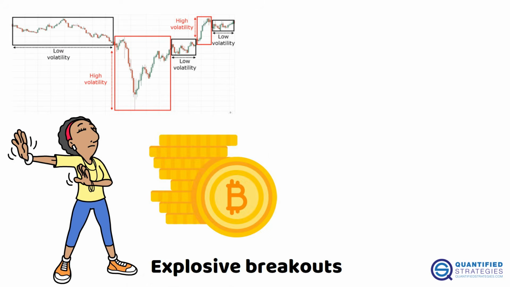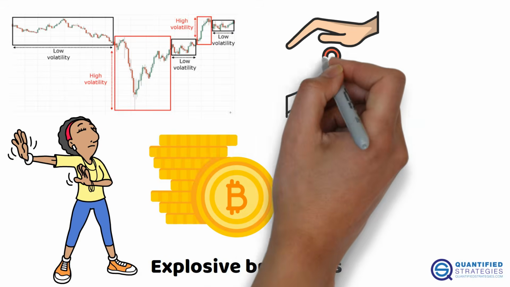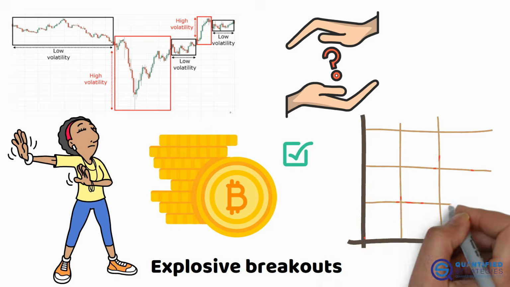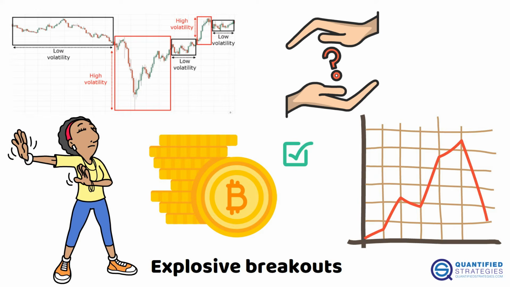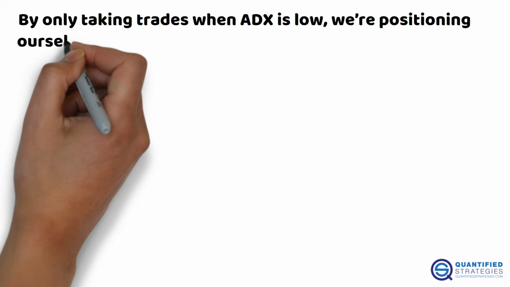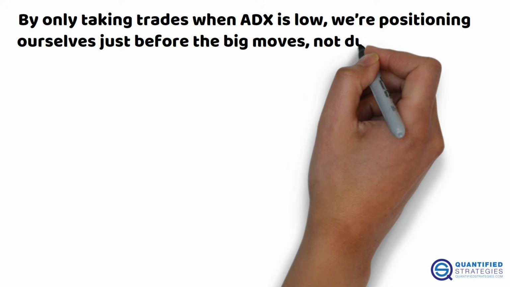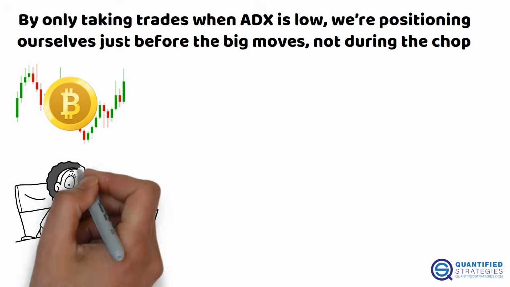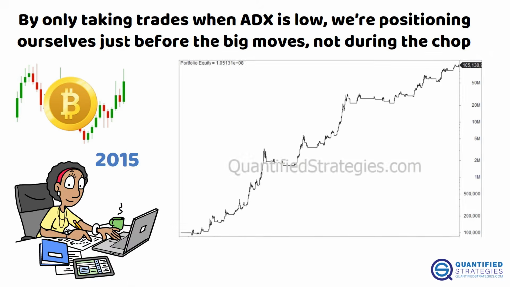This approach works really well for Bitcoin. Why? Because Bitcoin tends to move sideways. And then boom, it breaks out hard. By only taking trades when ADX is low, we're positioning ourselves just before the big moves, not during the chop. We backtested the trading rules on Bitcoin using daily data going back to 2015.